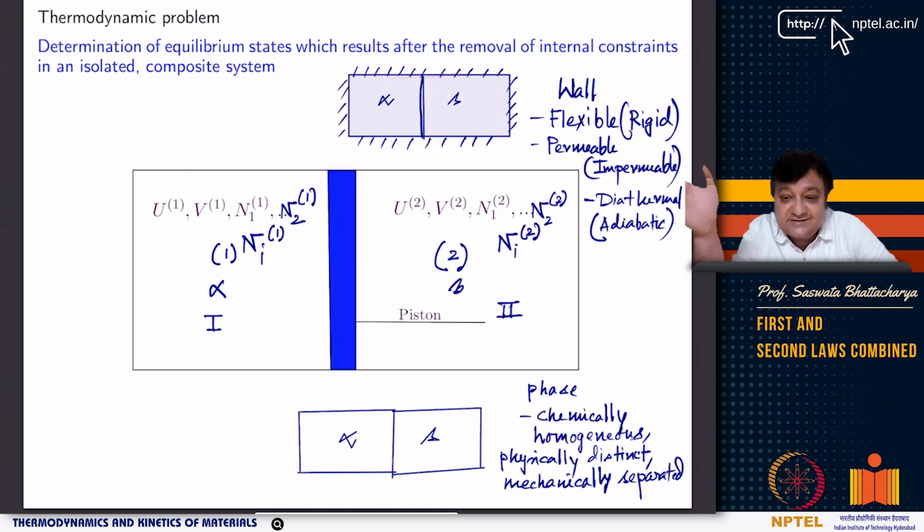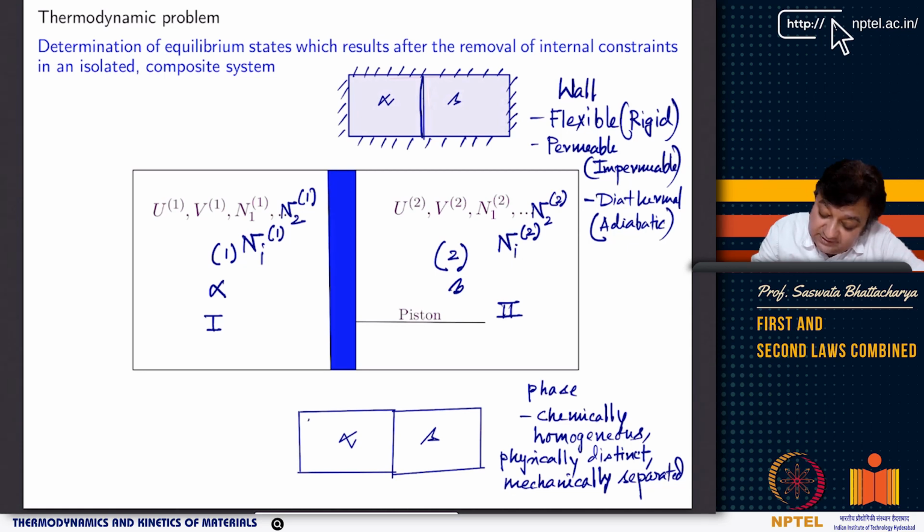So this alpha phase is like a subsystem which has its own internal energy U alpha, a volume V alpha, and different species N_i alpha. Similarly, the beta subsystem has U beta, V beta, and N_i beta.